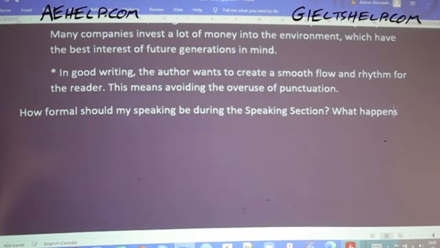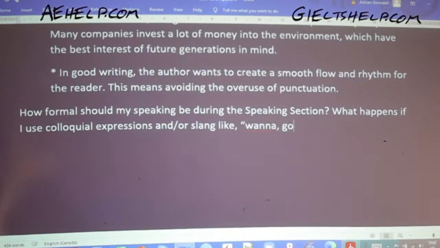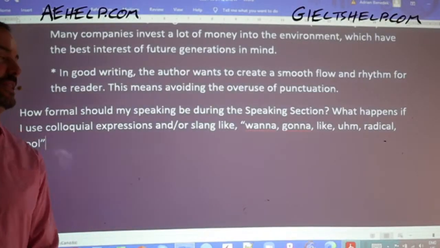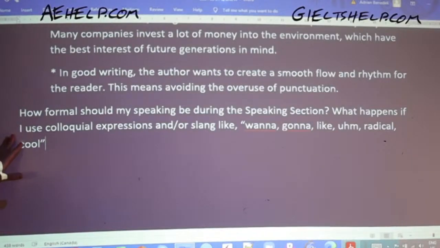What happens if I use colloquial expressions and or slang like wanna, gonna, like, radical, cool? Let's get into a few of these. That's a really good question.